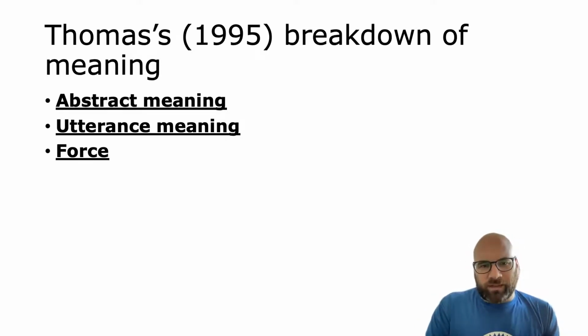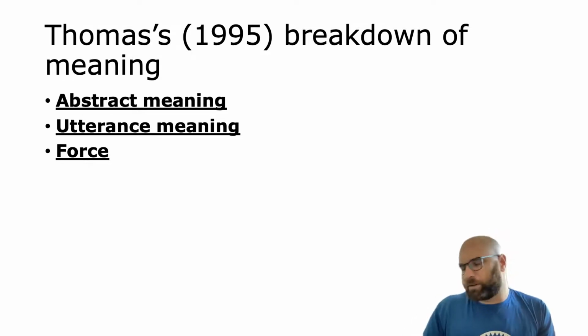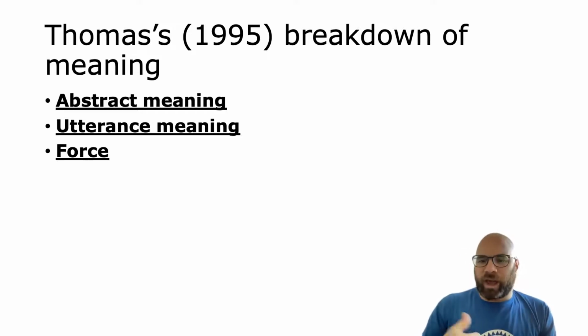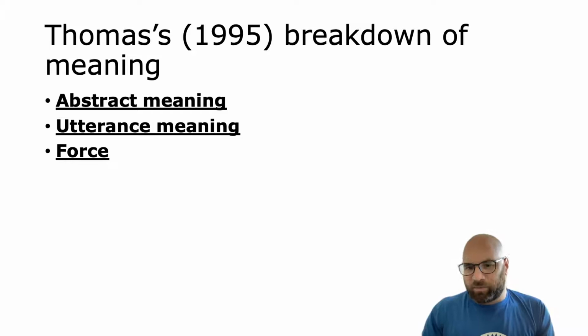Utterance meaning is the next level of meaning. That's when we pick out one meaning out of all those possible meanings, right? So when I utter a sentence, that's a particular event, right? At a particular time and particular place, I'm saying this sentence and I want to express something. So for example, if I say, let's meet at the bank, that sentence could mean let's meet at the Hang Seng Bank to get money, or it could mean let's meet by the side of the river. But when I said it, I intended one of those, right? So the utterance meaning is the one that I intended at that time out of the different possible meanings.